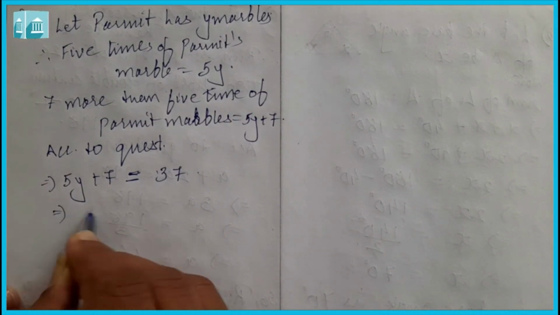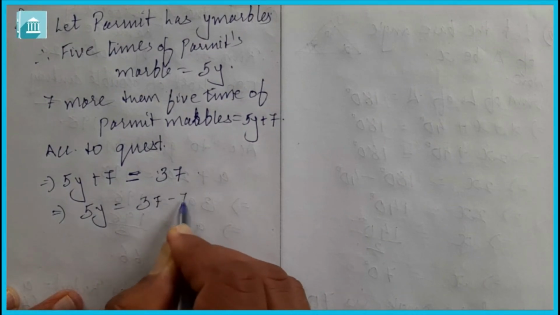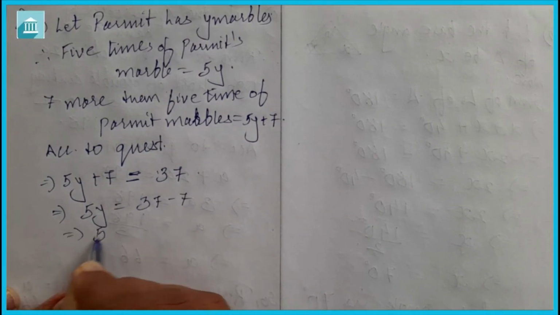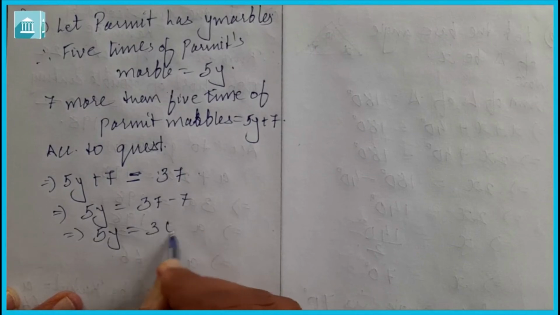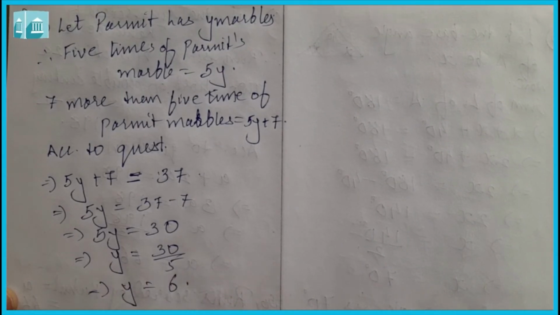So now when we solve it, it will be 37 minus 7. So 5y is equal to 30. Y is equal to 30 upon 5. Y is equal to 6.